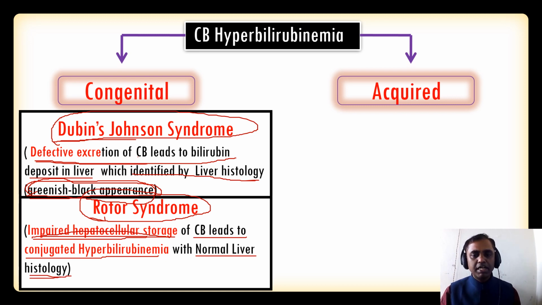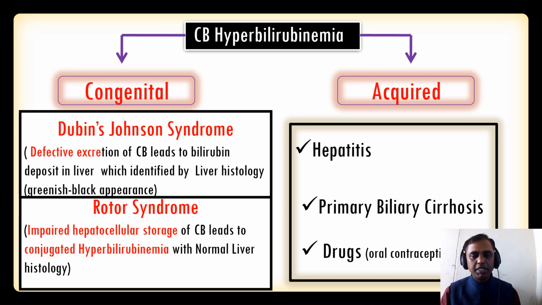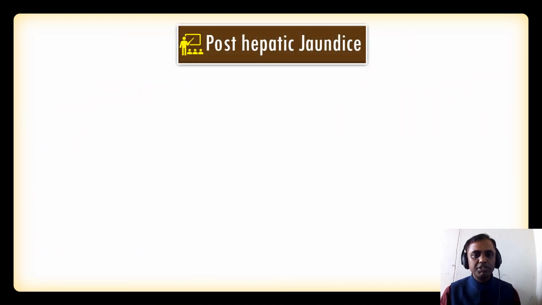And acquired conditions, again hepatitis, primary biliary cirrhosis, and some drugs, oral contraceptive pills, everything can be the cause of conjugated hyperbilirubinemia. So this is about the hepatic jaundice. Now we'll go for the post-hepatic jaundice.